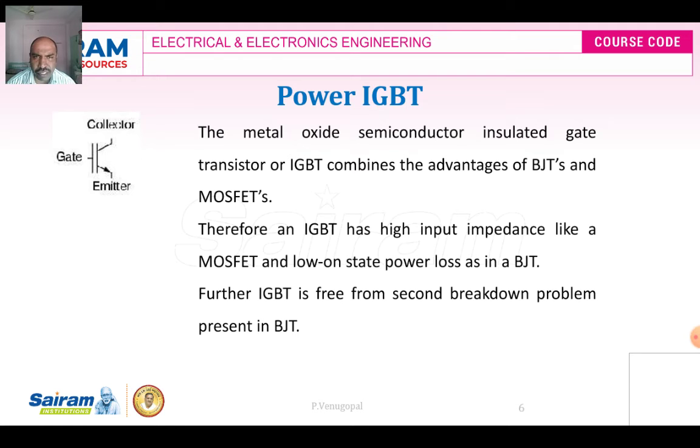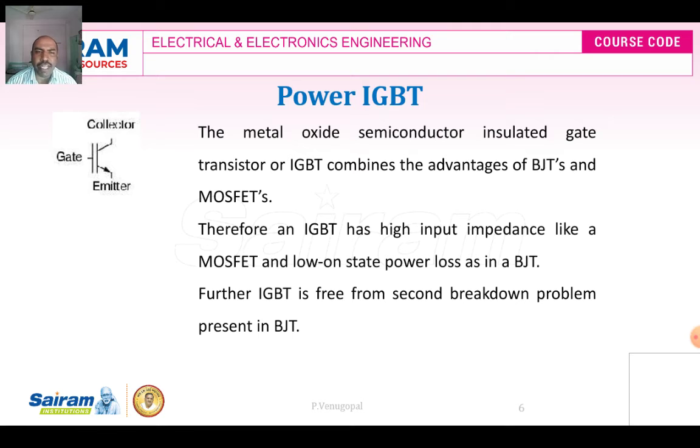The power IGBT has lower on-state losses like the power BJT, and the gate drive circuit of a MOSFET is very simple, right? So it has the characteristic of a simple gate drive. Since it is a combination of a power MOSFET and a power BJT, the applications of power IGBTs are more. It can be used in almost all applications of power electronic systems.